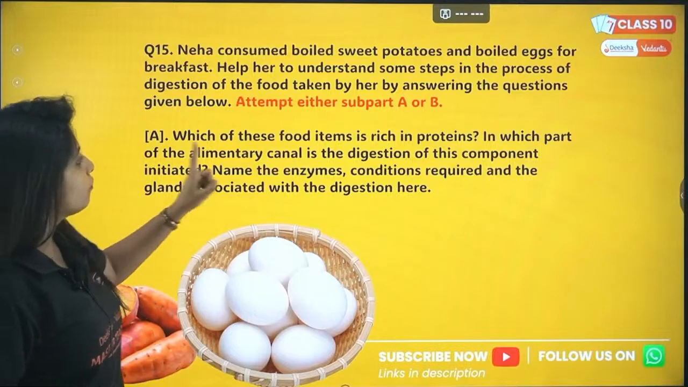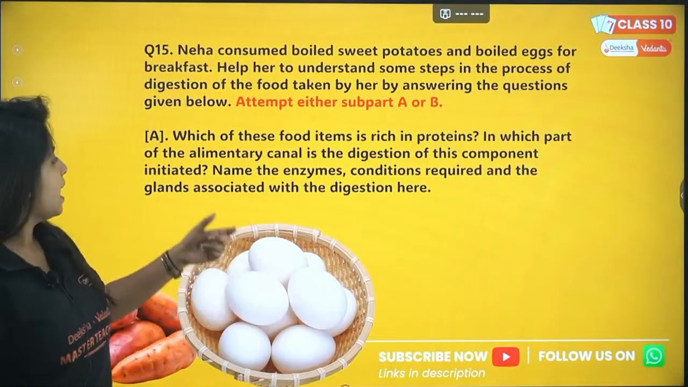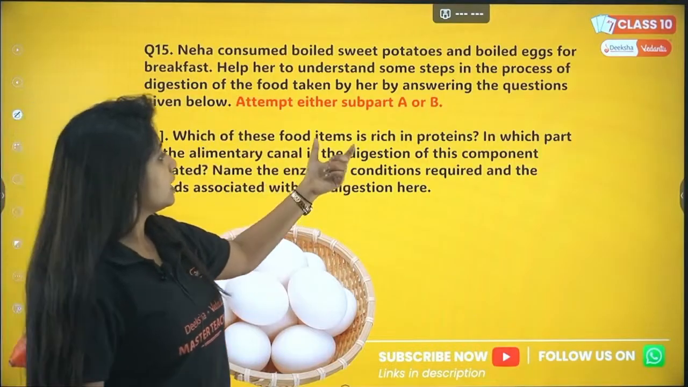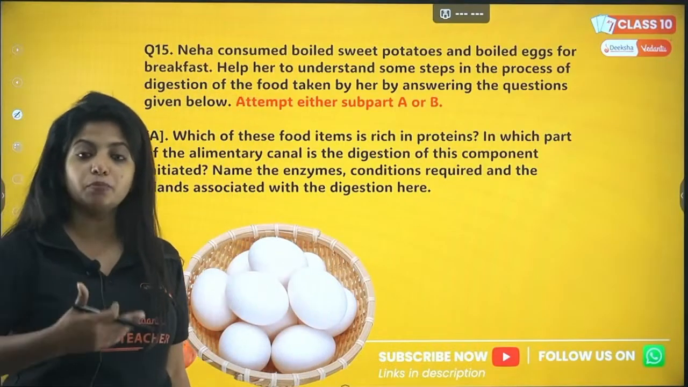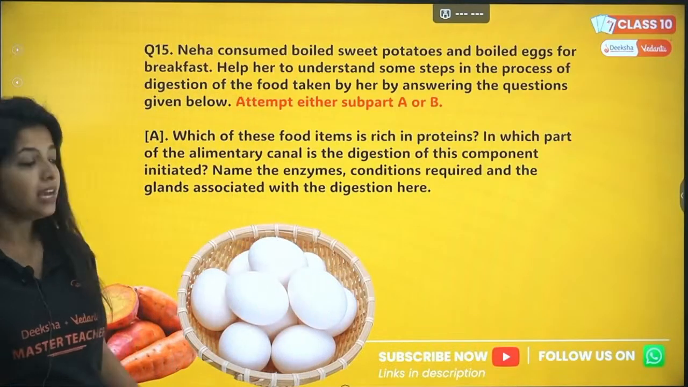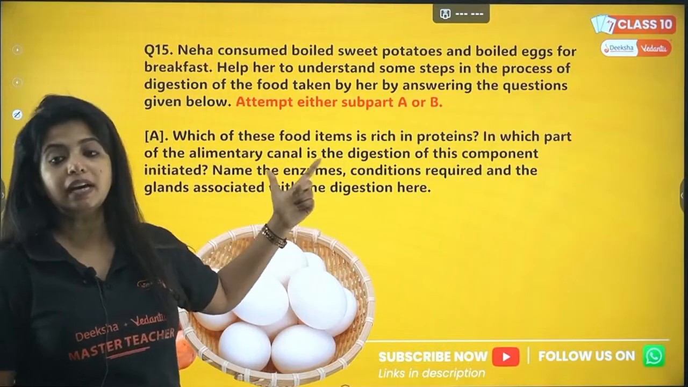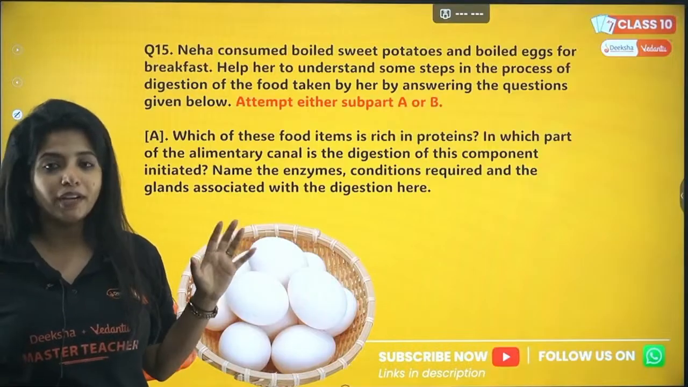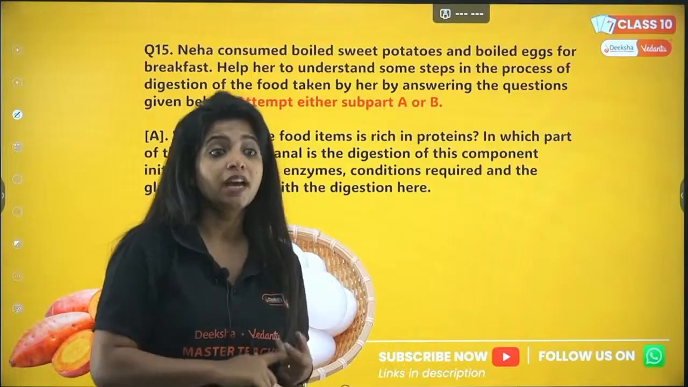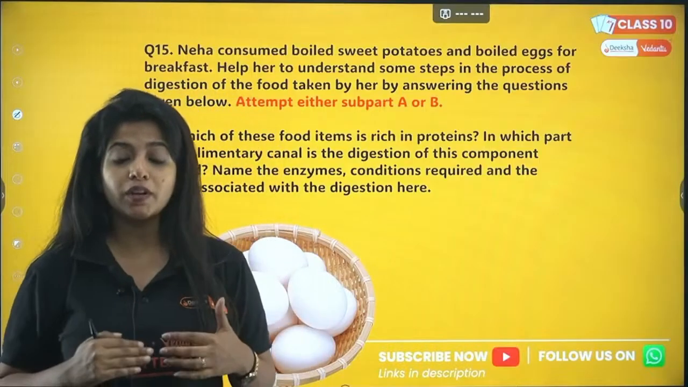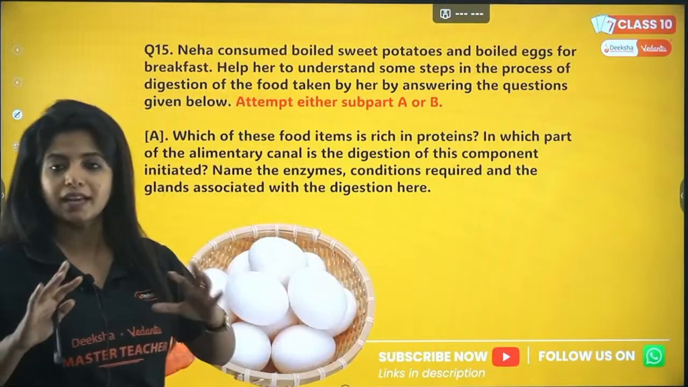A is, which of these food items is rich in proteins, and which part of the alimentary canal is the digestion of this component initiated? So where is the protein digestion being initiated? Name the enzymes, conditions required, and the glands associated with digestion over here. So you have to talk about everything. First of all, what is the food item which is rich in proteins? Now where are proteins broken down in the body for the first time, and what are the conditions and the glands which release all the things?